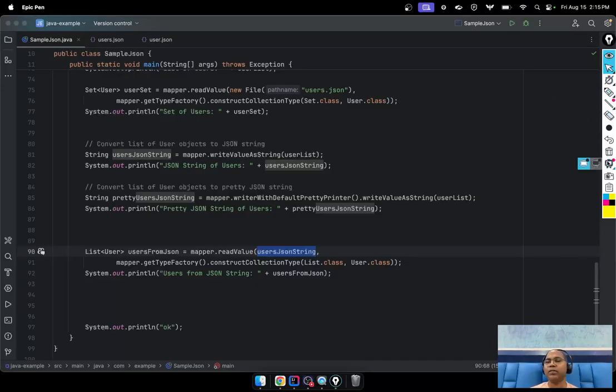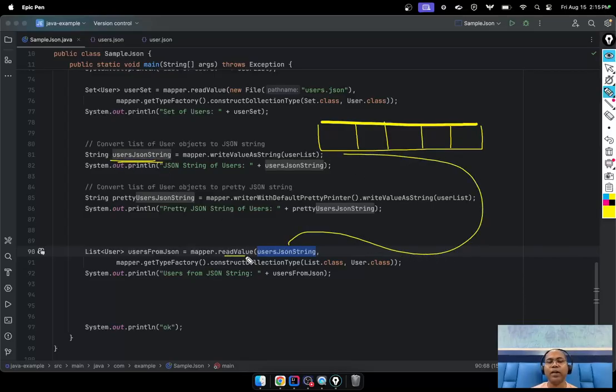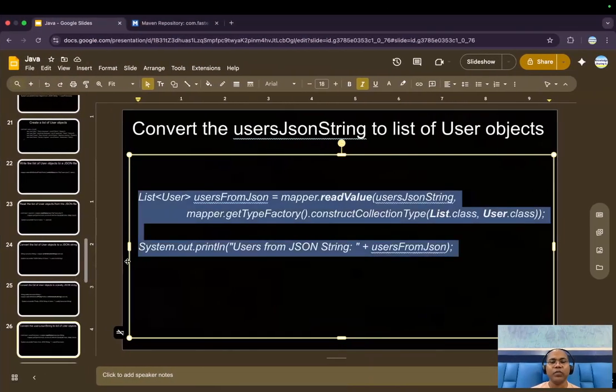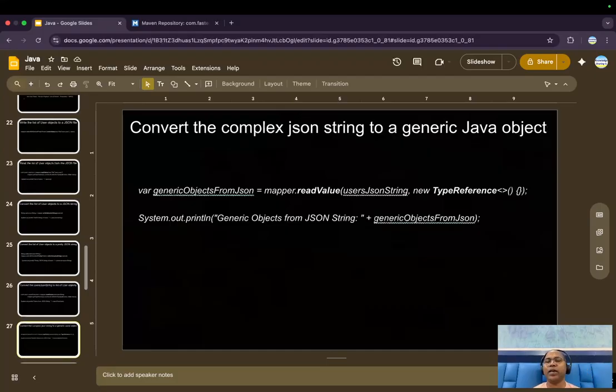So whenever you have a collection of JSON in a string format, you can apply read value here, and it returns the list of users as Java objects. So read value works for a single object or a list. If it is a list, then you can mention here the type of value which you want. So that is the kind of operation we can do.